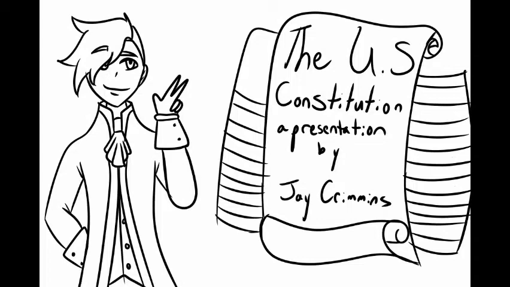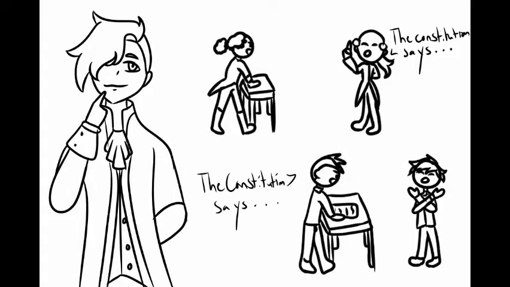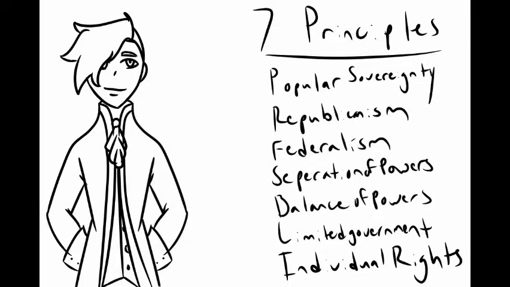The United States Constitution was written in 1787. Old as it is, it is still referenced in modern day because it is the groundwork for our government. Without it, we would have no government today. There are 7 principles that the Constitution follows.